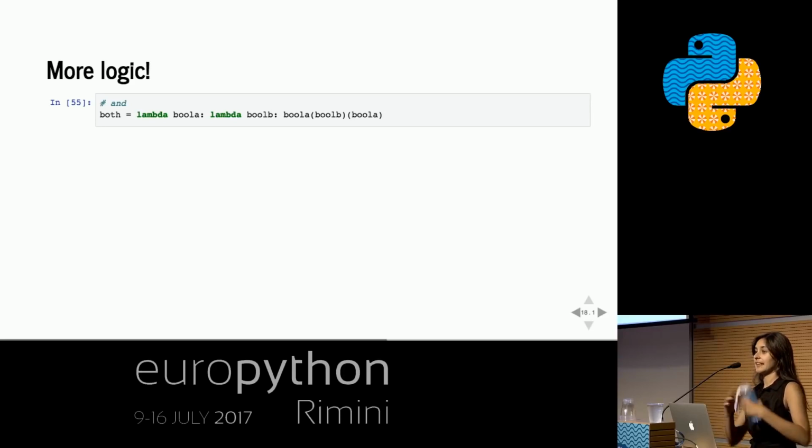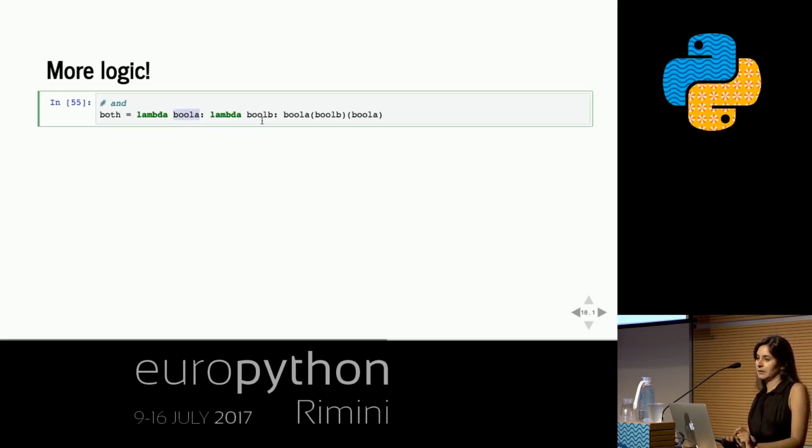Okay, so this is like an AND function. I'm calling it both because AND is a special word in Python. Okay, so an operator like AND, or both in my case, is going to take 2 Booleans, right? Bool A and bool B. How do we get to a place where we can use the fact that Booleans choose either a first thing or a second thing to tell us whether both of them are true or one or more of them is false? Okay, this is the answer, but let's try to figure out why.